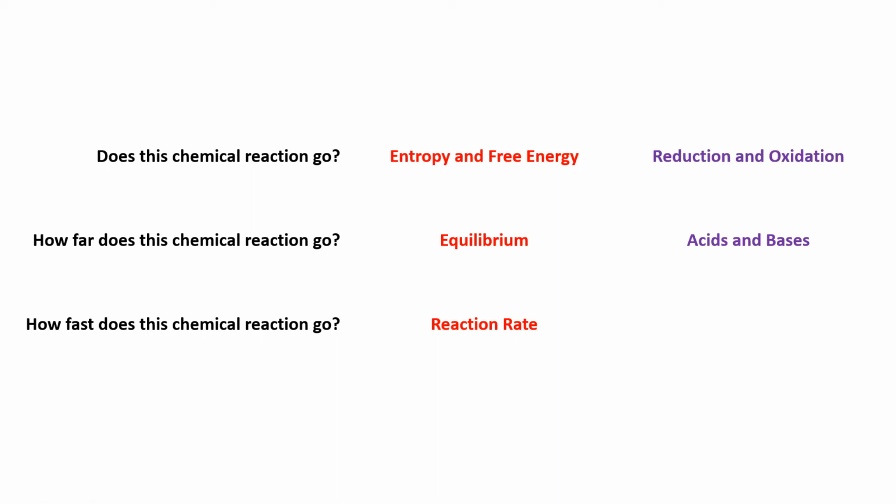We're going to look at entropy and free energy through the lens of reduction and oxidation reactions. Reduction and oxidation reactions use both equilibrium and entropy and free energy in order to decide, does the reaction go? And once it starts going, how far does it go? And then the last thing that we're going to do in this semester is look at nuclear chemistry through the lens of reaction rate, because nuclear chemistry is pretty much all reaction rate. How fast the nuclear compounds decompose or fall apart or come together is going to be the most important.